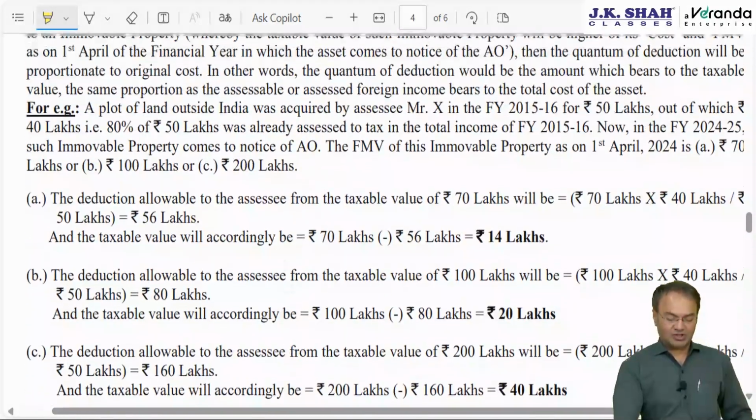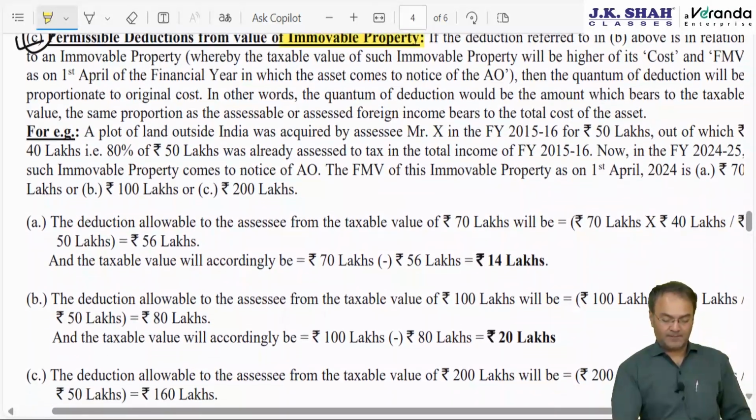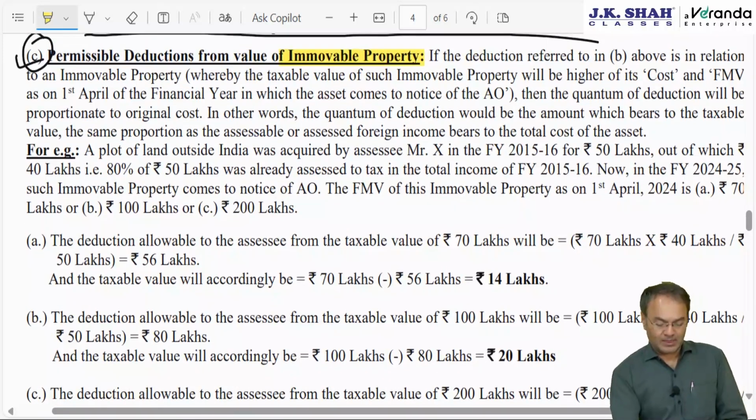Then I have given some illustration, you can have a look at it. Quantum of deduction would be the amount which bears to the taxable value, that is 300 lakh, the same proportion as the assessed or assessable income bears to the total cost of the asset.